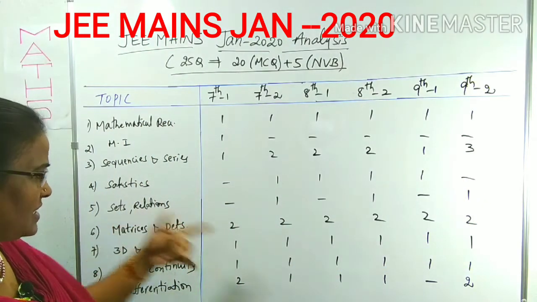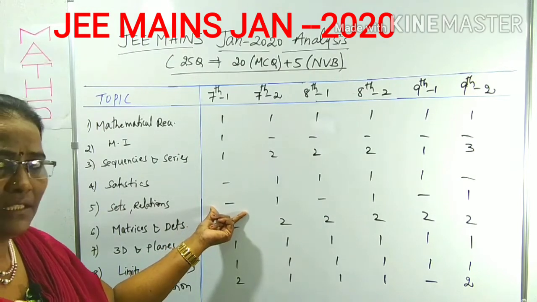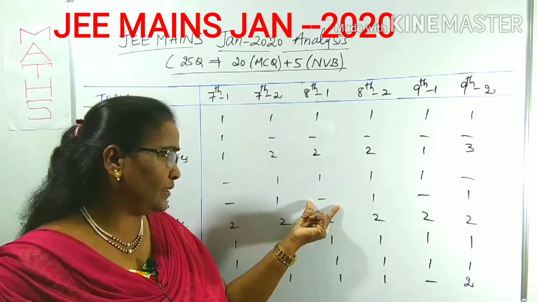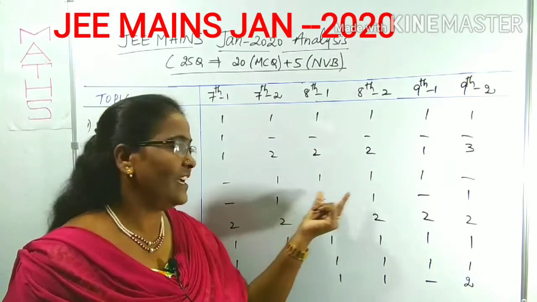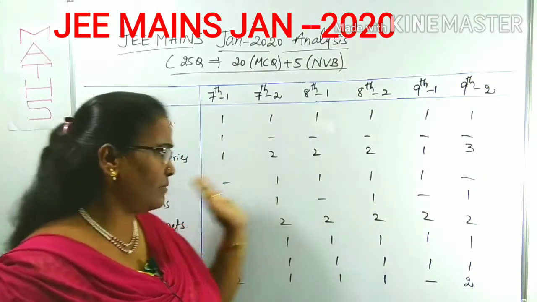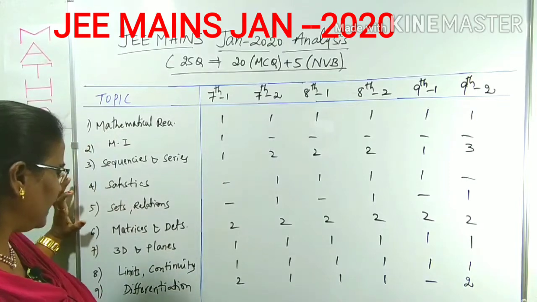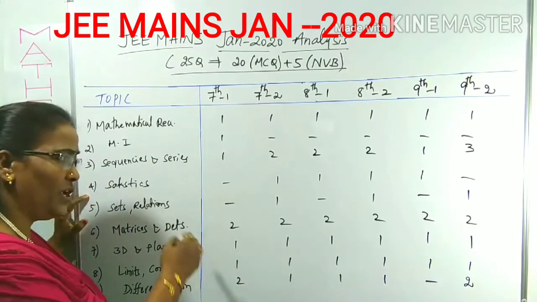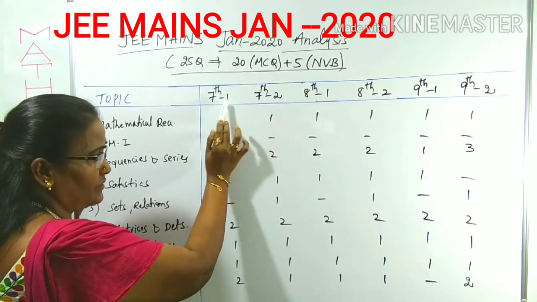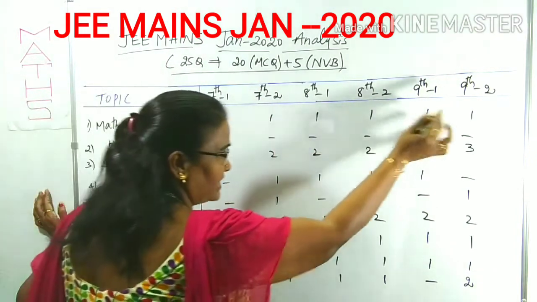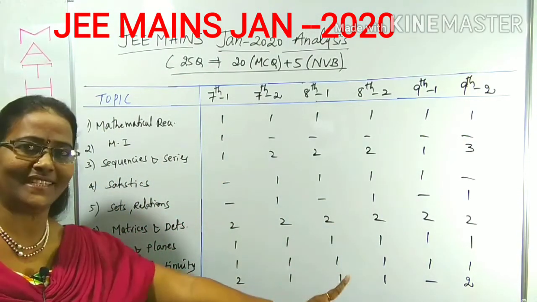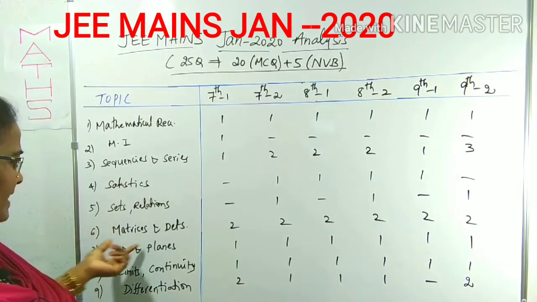Now sets and relations as usual. 7th first shift no question, 7th second shift one question. Similarly 8th first shift no question, and the 8th second shift and 9th first shift each one question. You can observe this. The topic name as well as the weightage are given here: one indicates January 7th first shift, then second, 8th first and second, 9th first and second. Like that we can understand according to topic and weightage. Clear? Now similarly matrices.